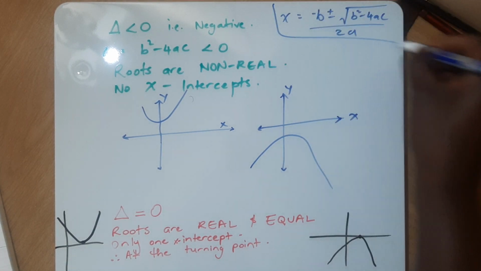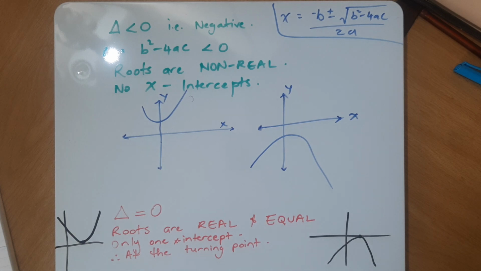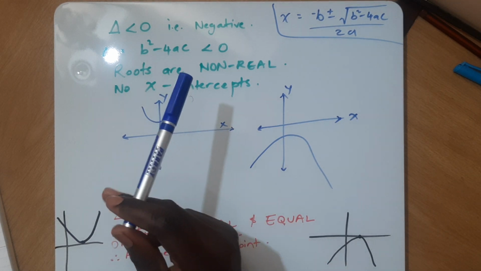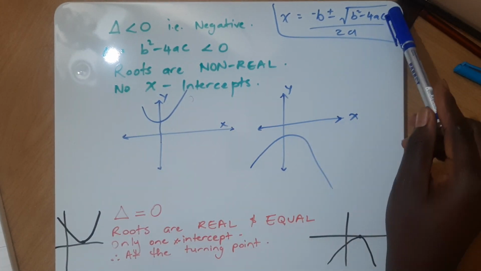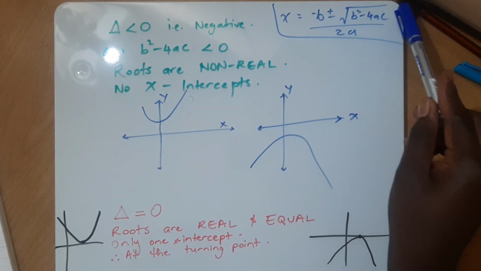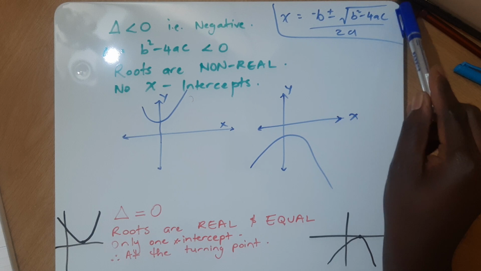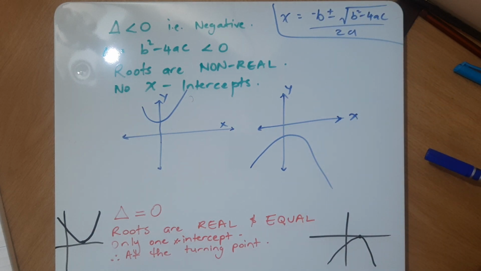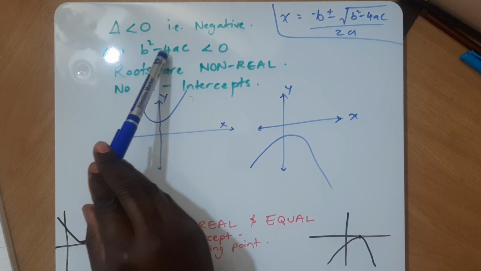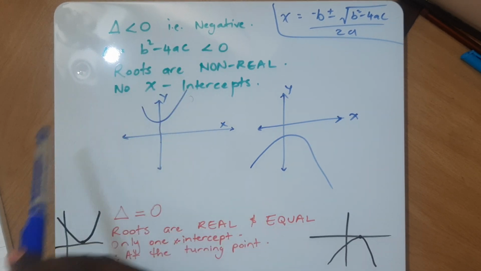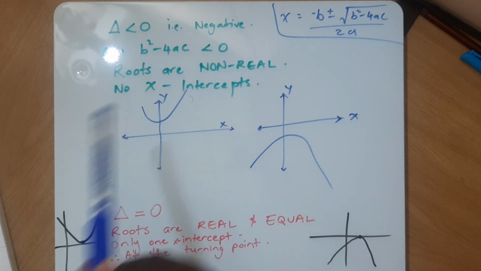Keep it in mind. So when you look at that formula, why do you think that it tells us the roots are not real? It's because if it was a negative number, how do we get the root of a negative number? It's impossible. It doesn't exist. That's why for a graph with the discriminant less than 0, the roots are not real.